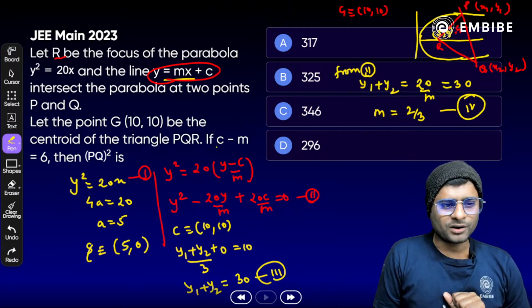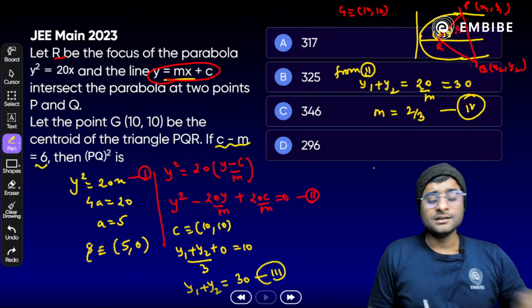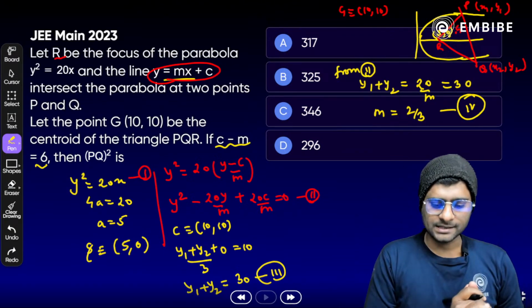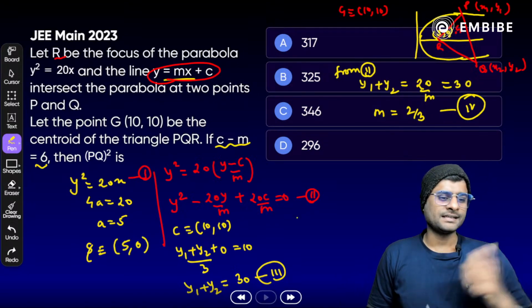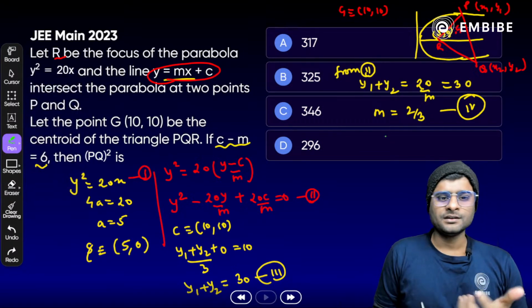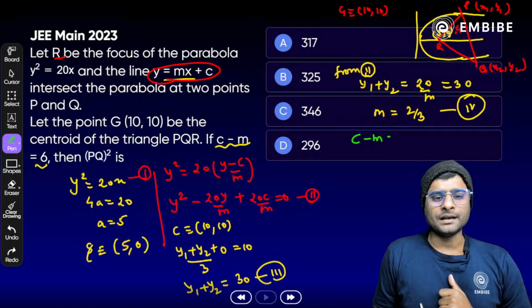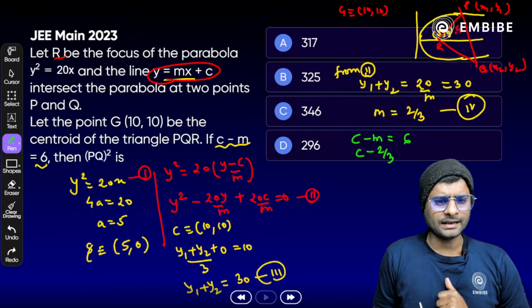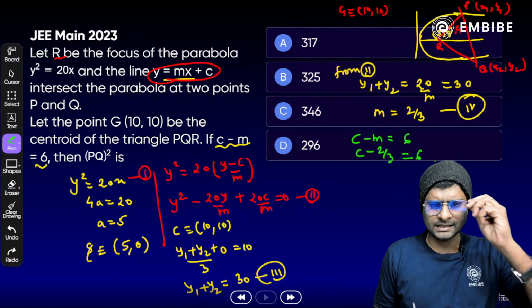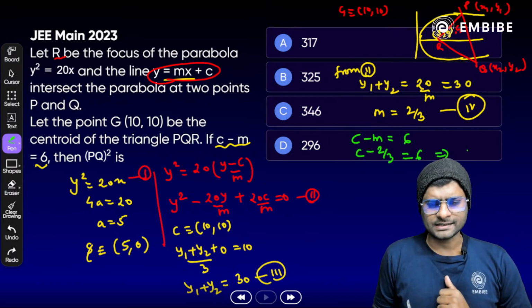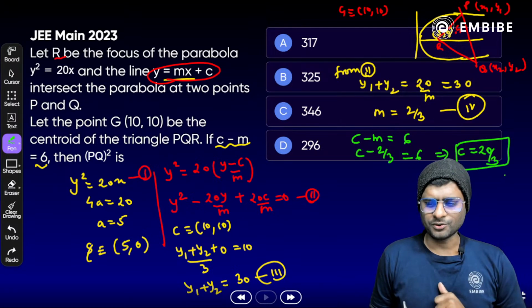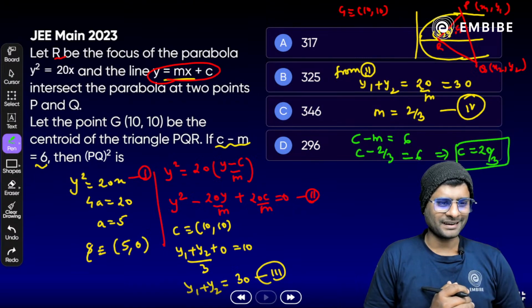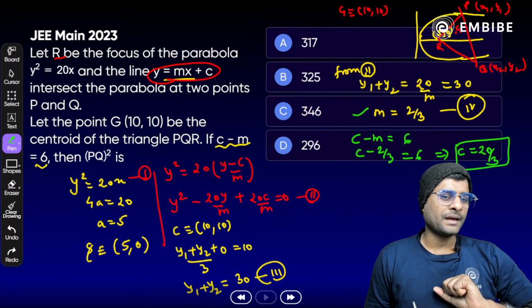Now again one more condition is given in the question here, c minus m is equal to 6. Yes, just substitute the value here. c minus m is equal to 6. Now substitute the value. c minus 2 by 3 is equal to 6. What will be the c here? Yes, 20 by 3. So c is equal to 20 by 3. Yes, whether you have to mark 4 or 5, you have to mark it. So we have the value of m and the value of c.